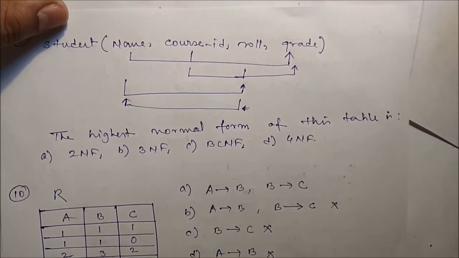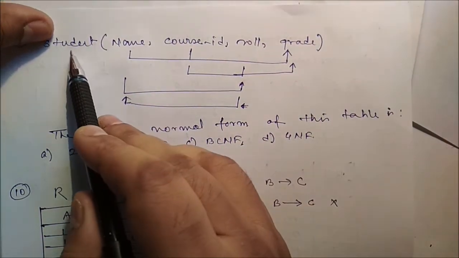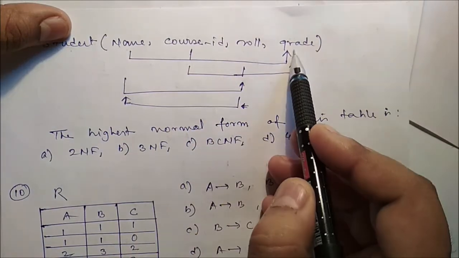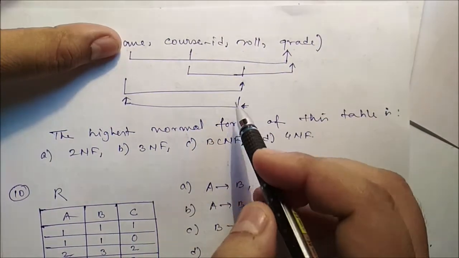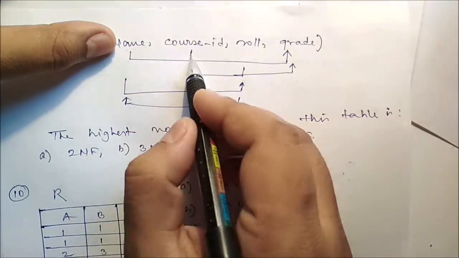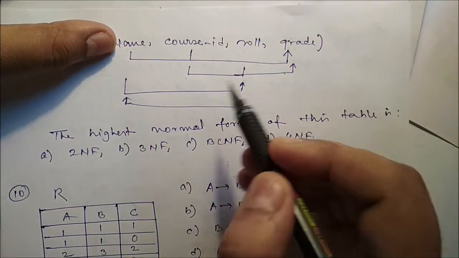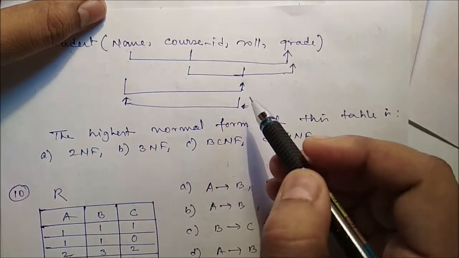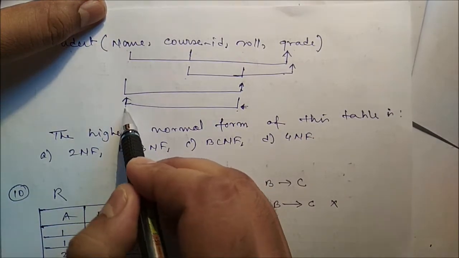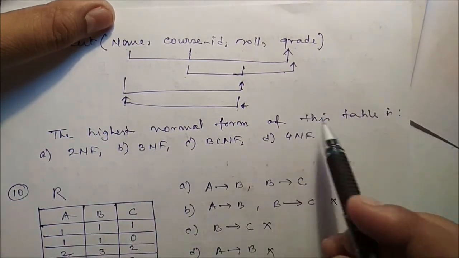Okay, so next example is what? The student table is there: name, course ID, roll number and grade. And functional dependencies are there. From name, course ID you can identify grade. From course ID, roll number also you can identify grade. From name we can identify the roll number, and from roll number you can identify name. Now we assume it is in 1NF.